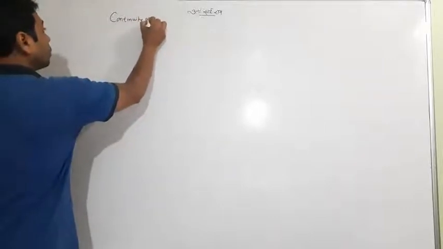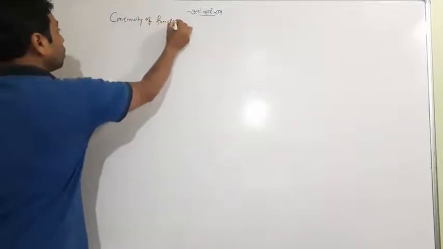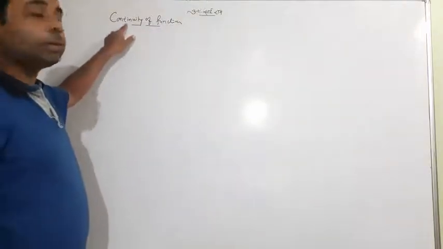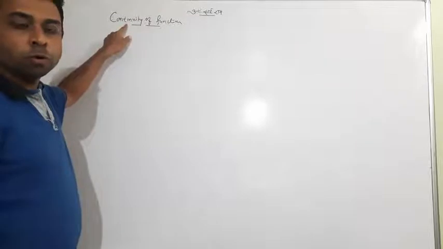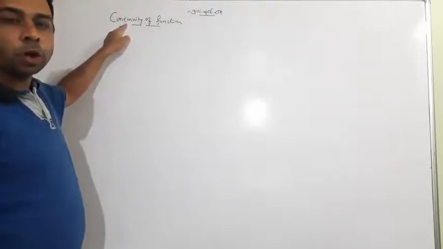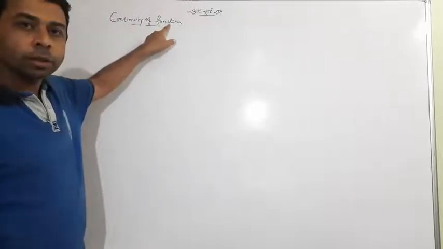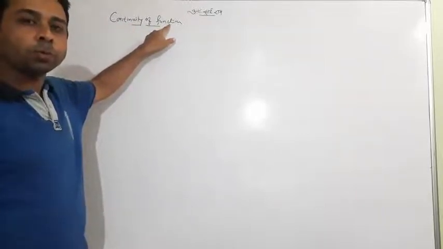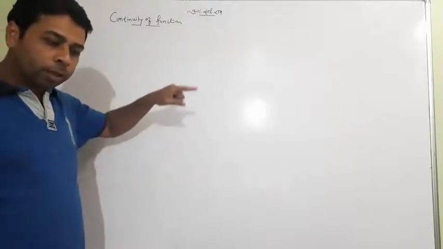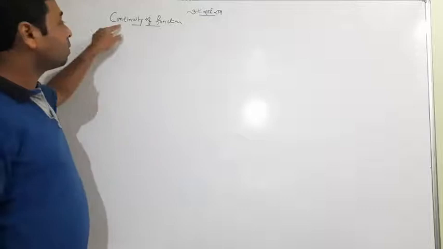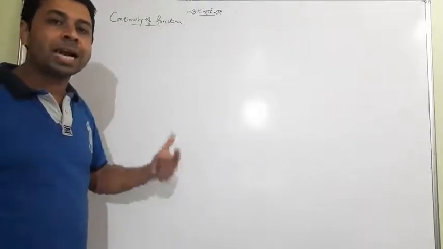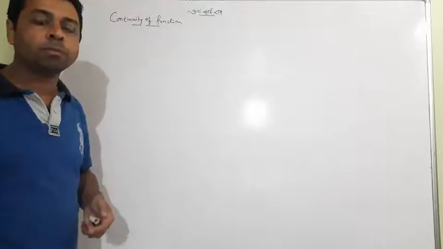Continuity of function. As is clear from the name, continuity means continue, which is not broken. We are talking about the graph of a function which is not broken. If it continues along its total path, it is continuous. When it is broken somewhere, it will be discontinuous at the point where it is broken.